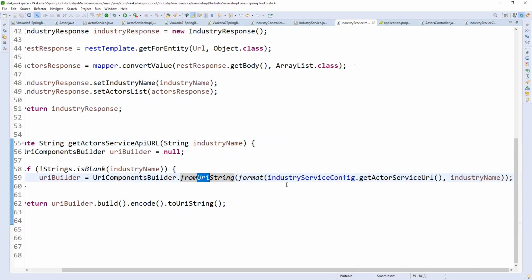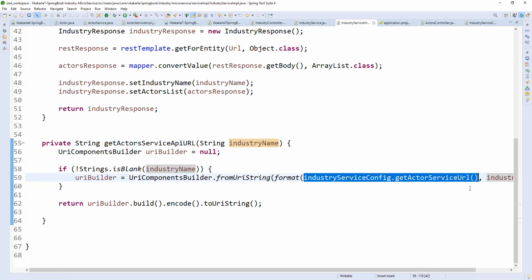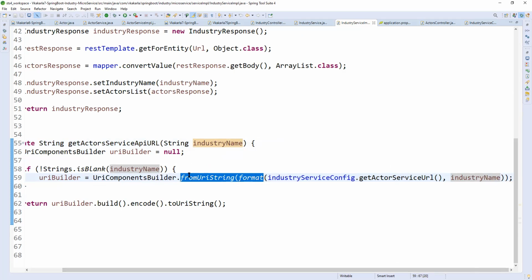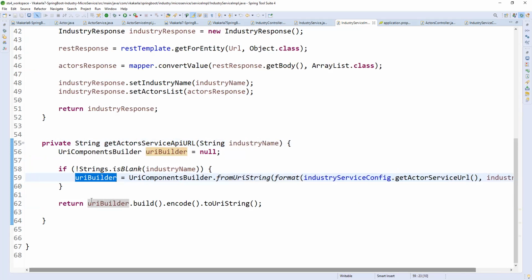Whenever we are using a format, this URL target is the URL, right? So this is the placeholder. The URL with the placeholder comes here, and whenever we pass this name, it will be replaced wherever the placeholder is, with the help of this string format method. I will debug and show you how it works. It will automatically replace this value into the placeholder, and it will be formatted as some object builder.